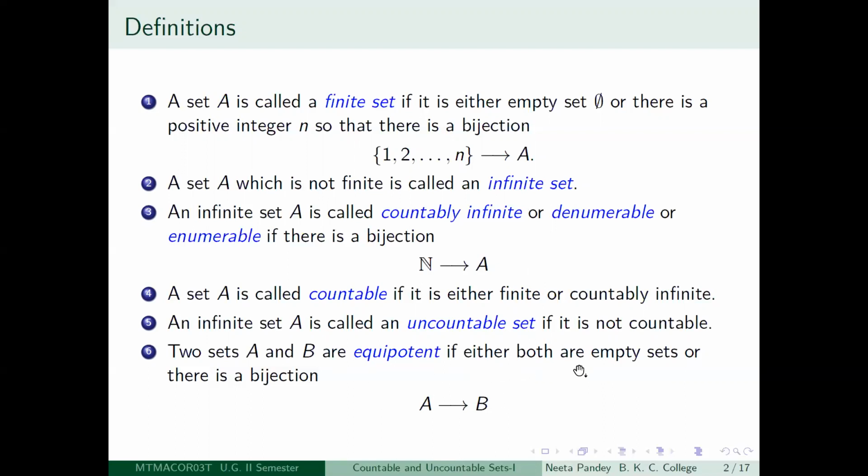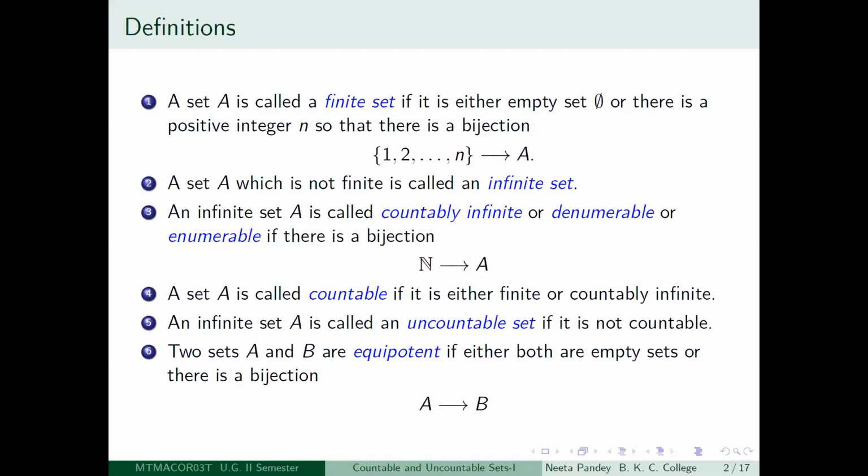Why did I have to include this? The reasoning is purely logical, and recall that when you are talking about mappings from a set to another set, your domain of the mapping and the range of the mapping should both be non-empty. So when I want to say that the sets A and B are equipotent sets, then if there is a bijection between them, I necessarily mean that A and B are both non-empty.